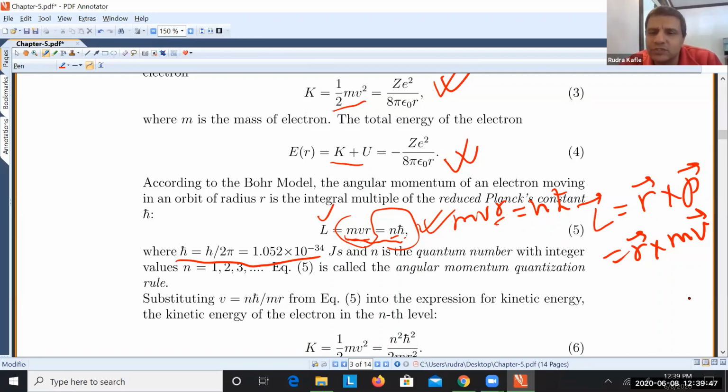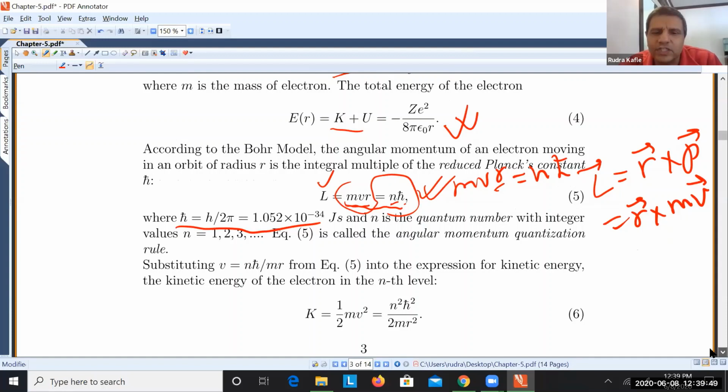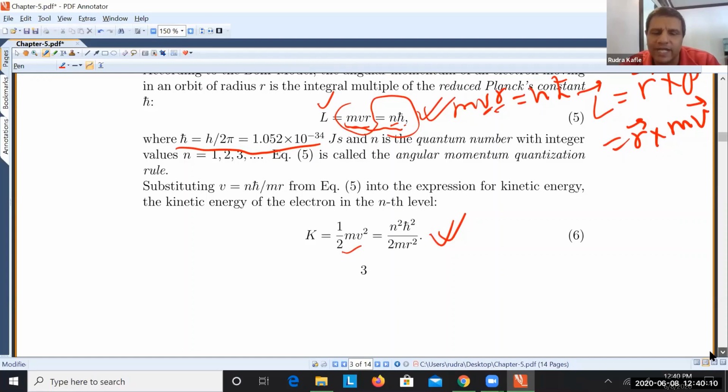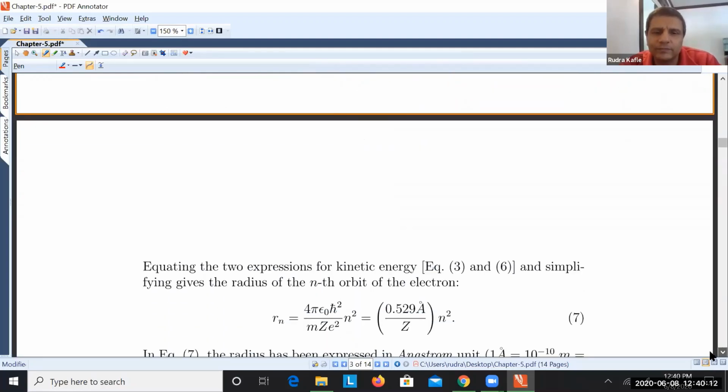And you can substitute that in half mv square. Then you get the kinetic energy, right? Actually, you can find v, sorry. You can find v is equal to n h bar over mr. So once you substitute, you get this to be the kinetic energy, right? That is the kinetic energy in terms of the radius of the orbit, right?